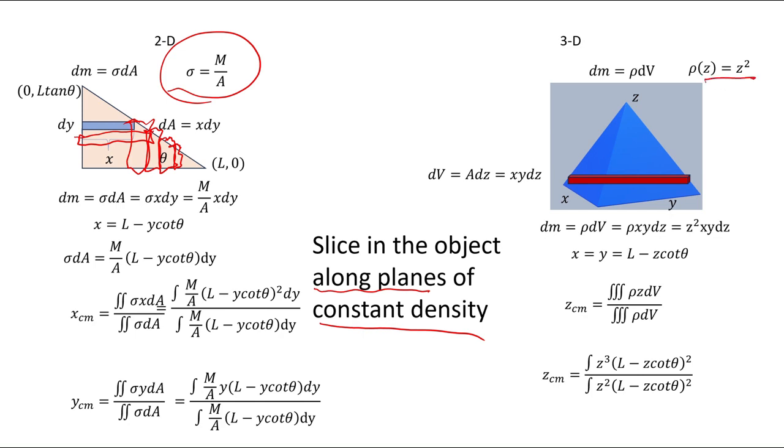For this guy, on the other hand, the density is not uniform. So if I tried to make vertical slices here, I'd end up with big problems because the density down here is not the same as the density down here. So the only slices I can set up in this one are along planes that have constant density, and this does not depend on x and y, and so I can slice along those planes. You can't do it on every problem. There's an infinite number of problems you can't do it on, but there's an awful lot that you can slice. Hopefully this video was more helpful than confusing.